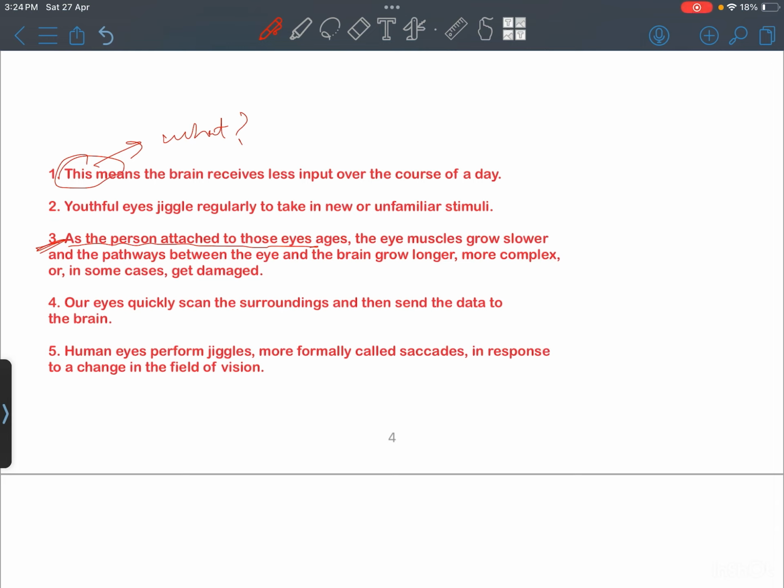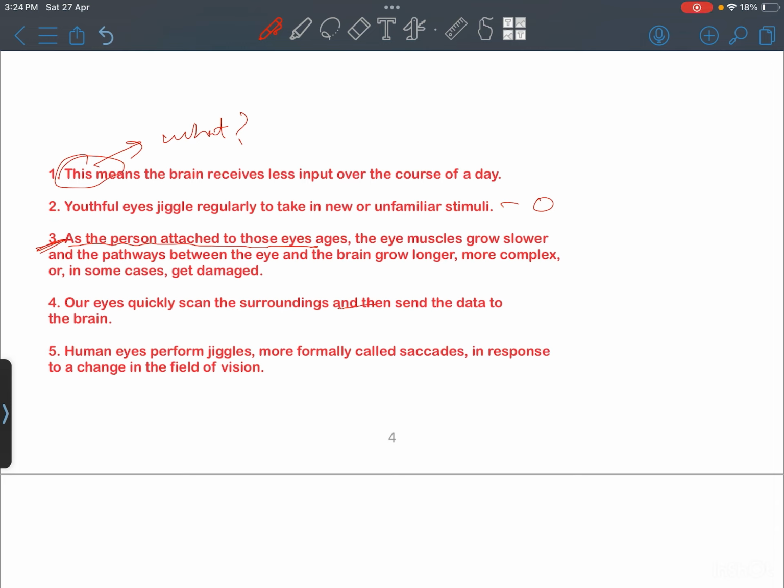Youthful eyes jiggle regularly to take in new or unfamiliar stimuli. Okay, we can start with this. Let's take it as an opener. Our eyes quickly scan the surrounding and then send the data to the brain. This looks like somewhere in the middle. This sentence should come somewhere in the middle.